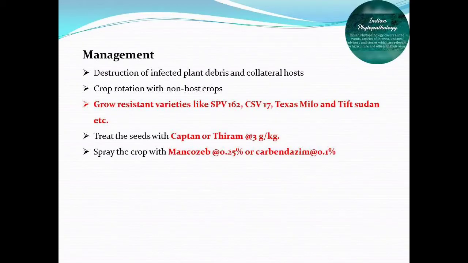Similarly, we can also do seed treatment with Captan or Thiram at the rate of 3 gram per kg. After infection of this disease on the standing crop, we can also control it by spraying with mancozeb or carbendazim at 2 gram per liter dose.